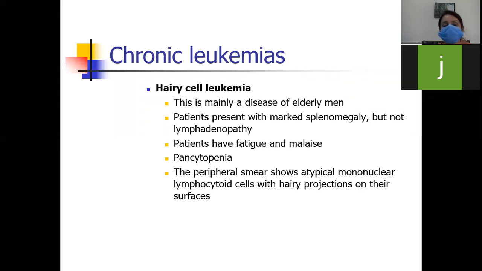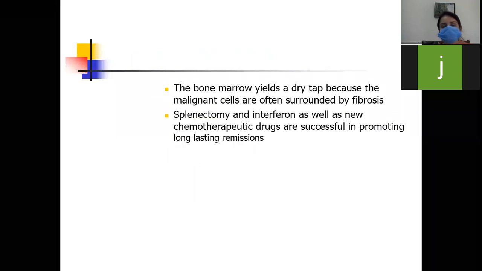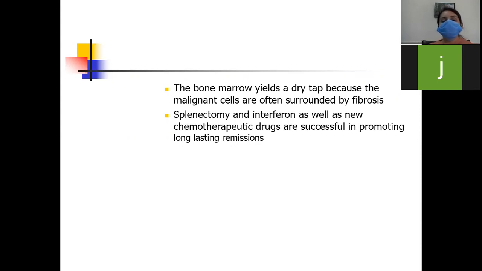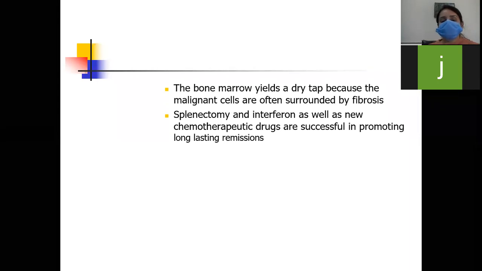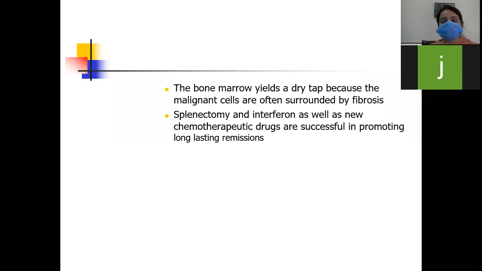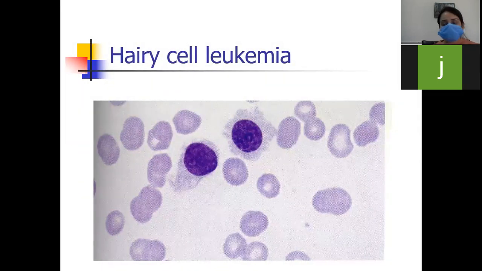So patients will have fatigue and malaise and pancytopenia, and the peripheral blood smear will show atypical mononuclear lymphoid cells with hairy projections on their surfaces. That's why it is named hairy cell leukemia. In this leukemia, the bone marrow yields a dry tap because the malignant cells are often surrounded by fibrosis. Splenectomy and interferon, as well as new chemotherapeutic drugs, are successful in promoting long-lasting remissions in these patients. So this is a picture of hairy cell leukemia.